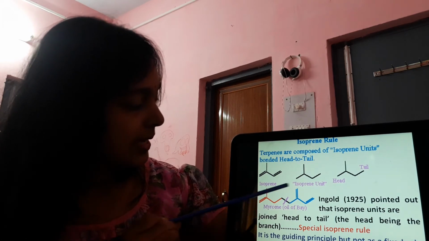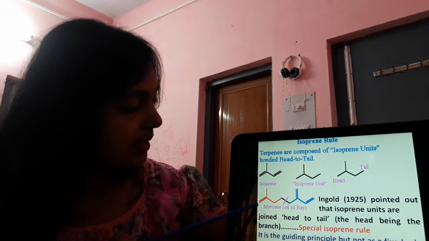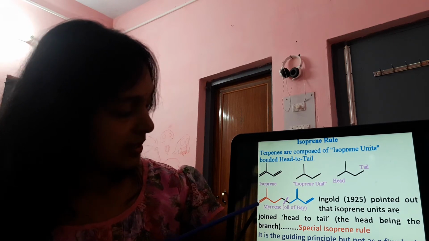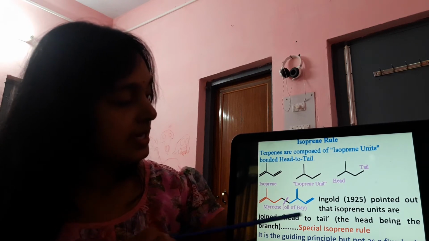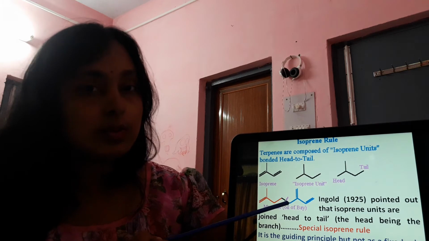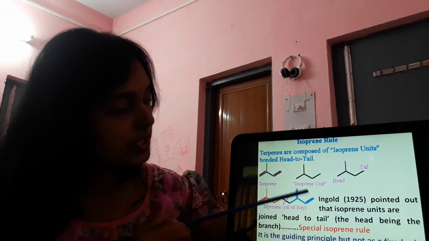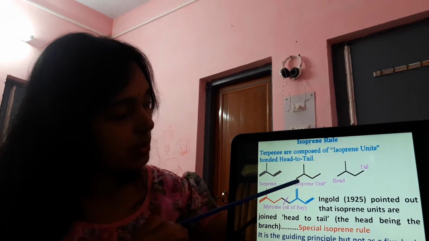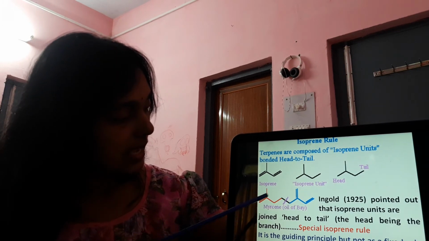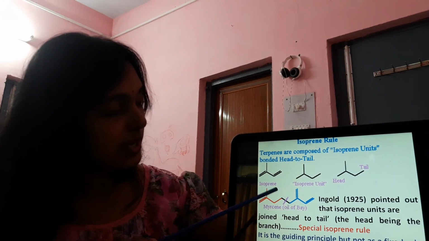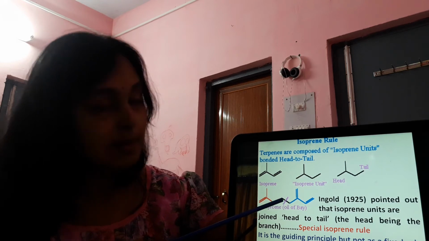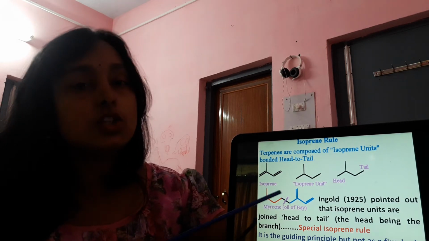So for example myrcene, here you can see that these two isoprene units are attached head to tail. That means one's head, this portion will be the head portion because of the branch, and this is the tail portion. So head to tail linkage over there.